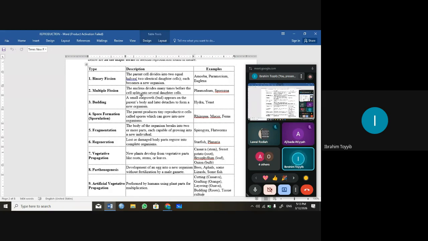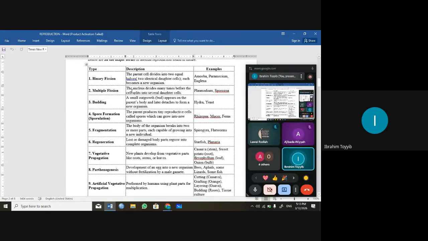The type of asexual reproduction amoeba carries out is binary fission. So amoeba will divide into two equal halves, identically, genetically identical. That is, whatever is in offspring A is the same as in offspring B. Then also bacteria, paramecium and euglena. They will become a whole organism on their own. We also have multiple fission.